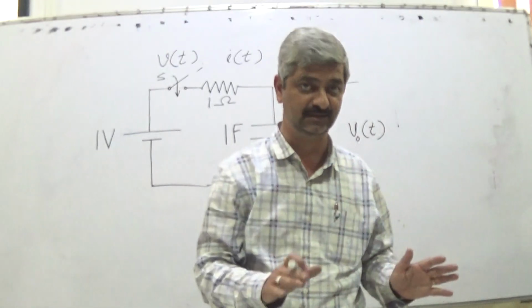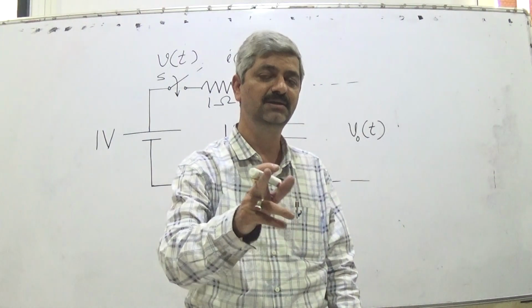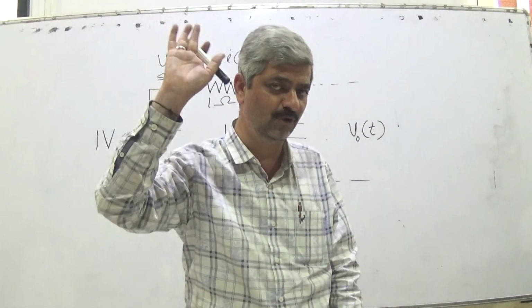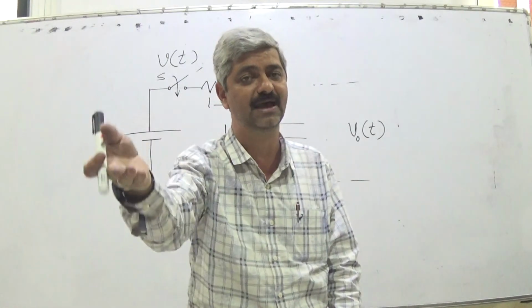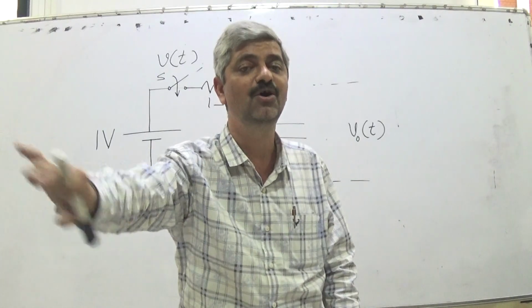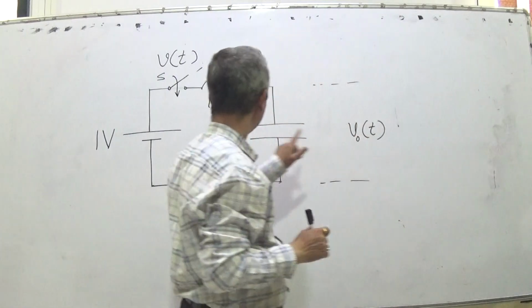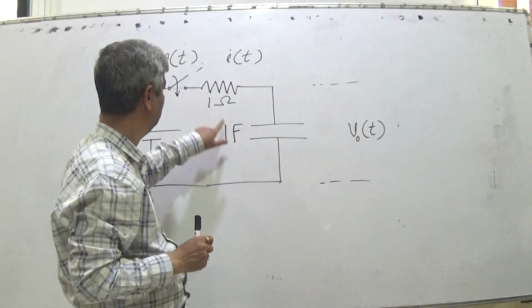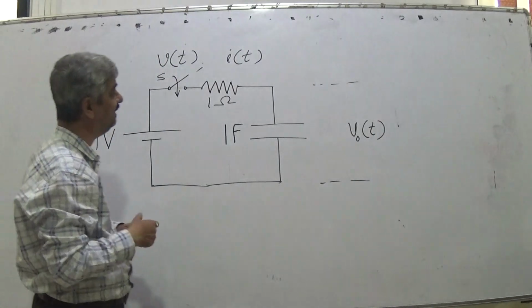Remember very carefully, whenever a question is asked, you simply tell the resistance of 5 ohms, whereas when a capacitor is told, it is a capacitor of 10 farads holding this much amount of charge on it, or an uncharged capacitor of 1 farad. We have an uncharged capacitor of 1 farad, 1 ohm resistance, 1 volt voltage source, and if I